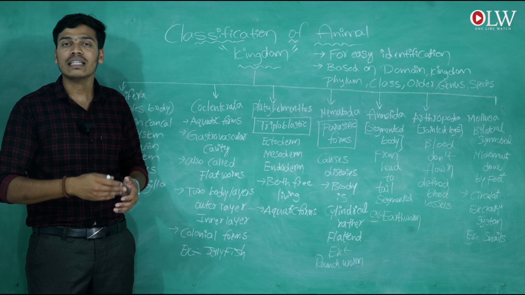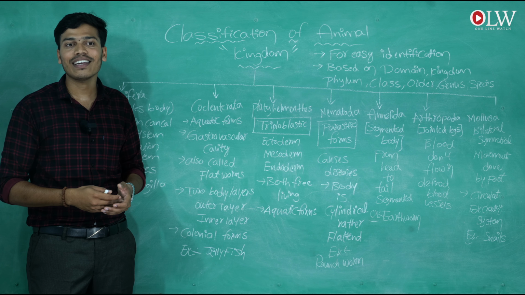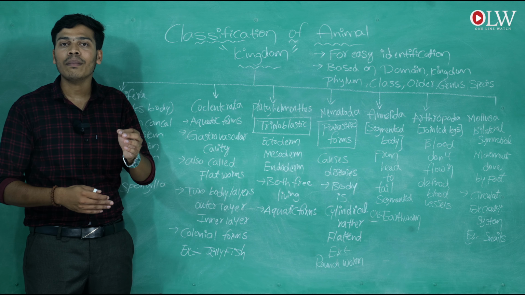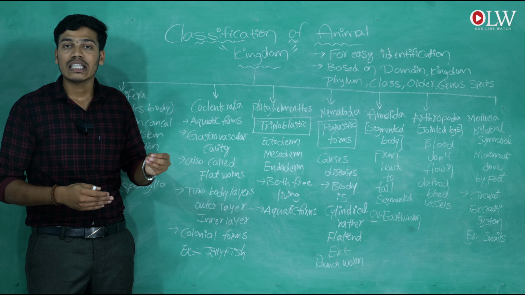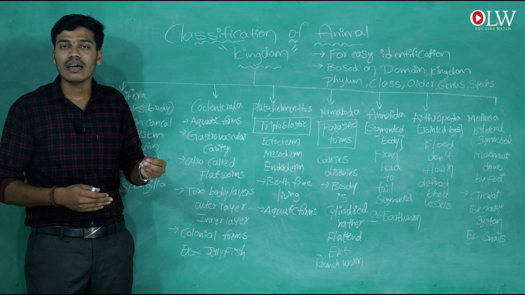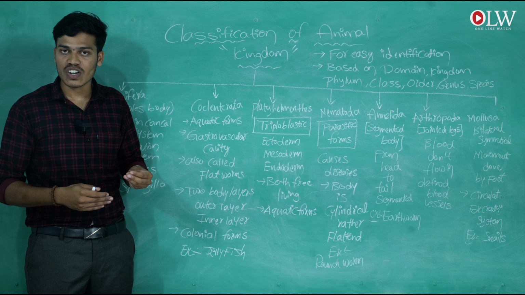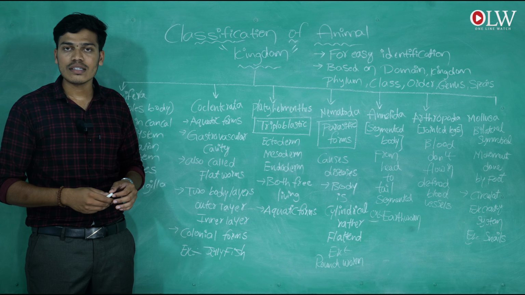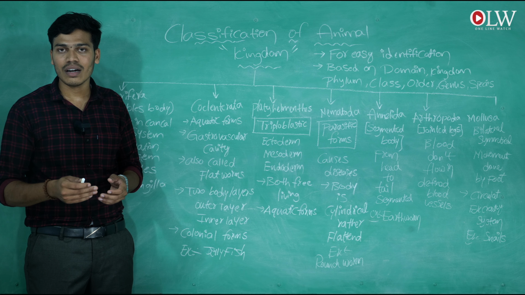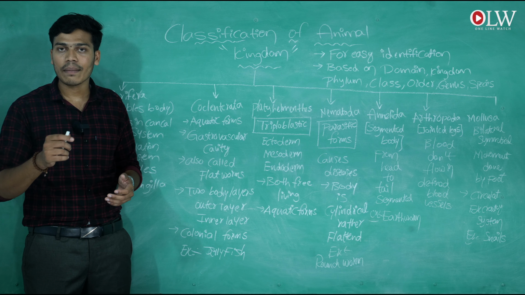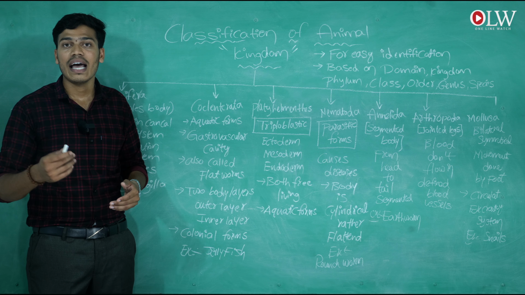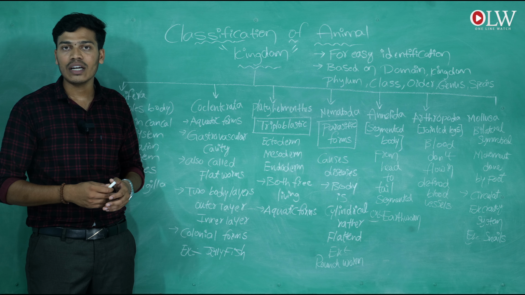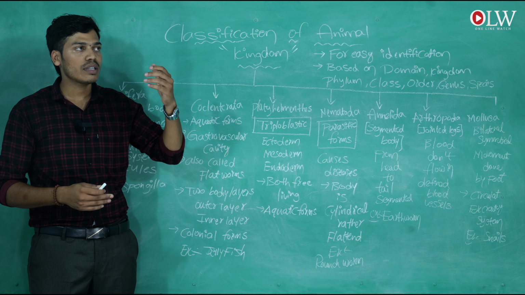The next classification in the animal kingdom is chordata. The meaning of chordata is that the body has a backbone, a spine-like structure, that is helpful for the movement of animals. When we observe chordates, they have a backbone that helps them stand and move firmly. That is about the chordates.